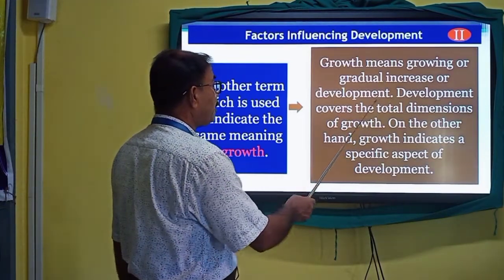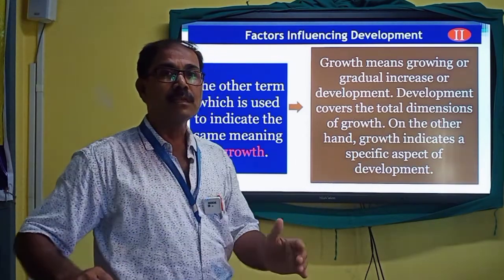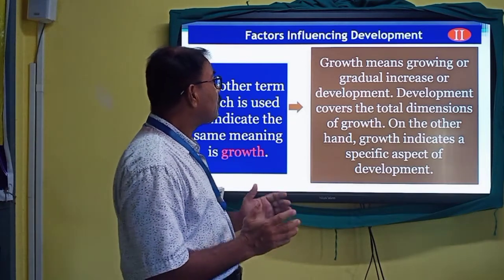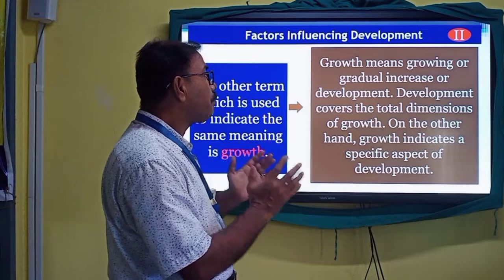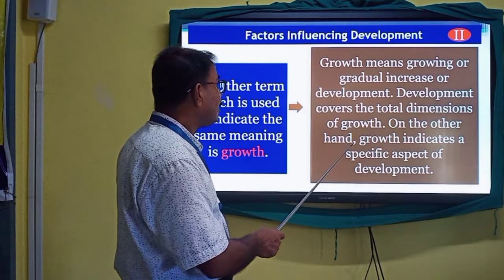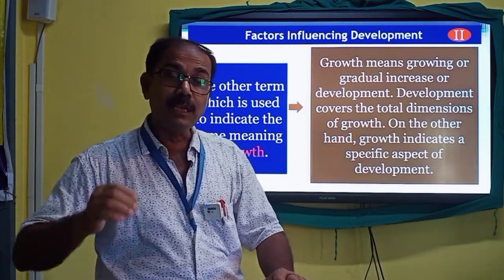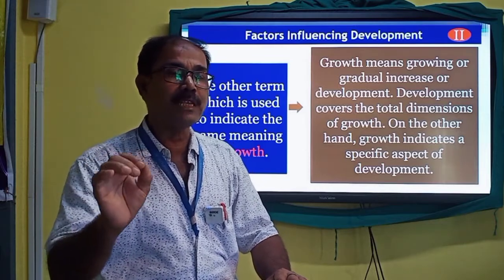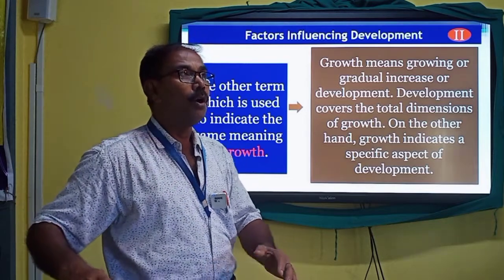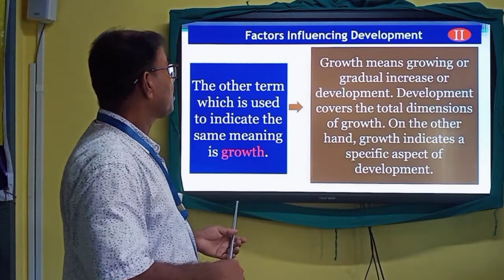But development covers the total dimensions of growth. Once we try to understand the basic differences, we see that development is a composite term which also covers growth. On the other hand, growth indicates a specific aspect of development. It indicates a specific part or specific aspect, but development includes in totality all the parameters, all the aspects. Let us see the next one.